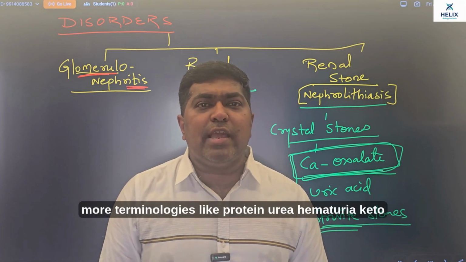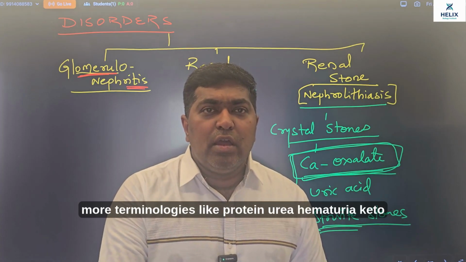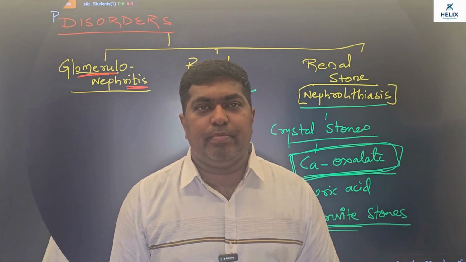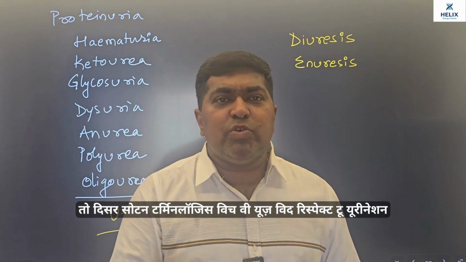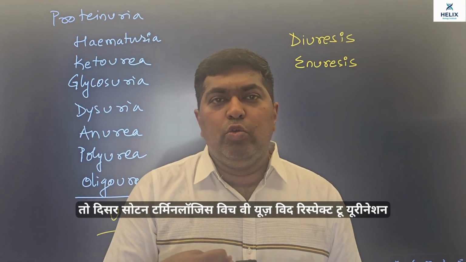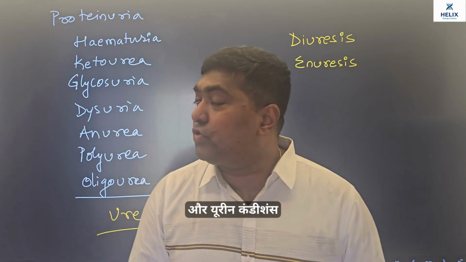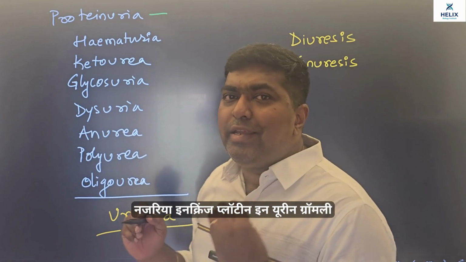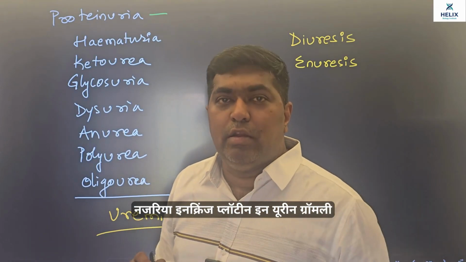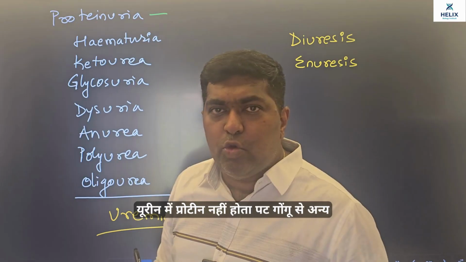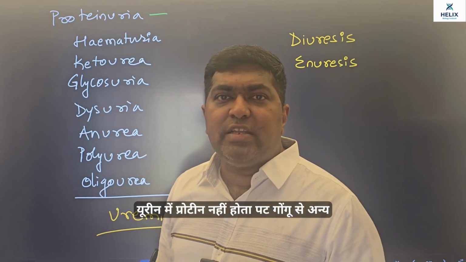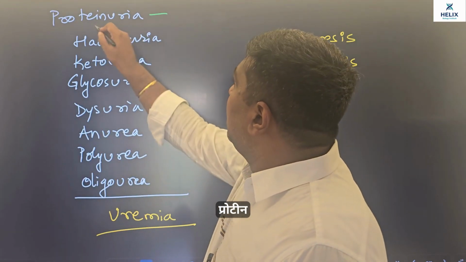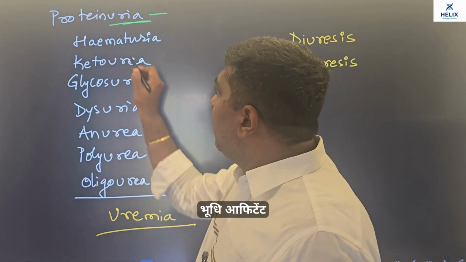Few more terminologies like proteinuria, hematuria, ketonuria, glycosuria. Let us understand them. So these are certain terminologies which we use with respect to urination or urine conditions. Like we already spoke about, proteinuria, increased protein in urine. Normally urine में protein नहीं होता, but अगर glomerulonephritis जैसी condition, renal failure जैसी condition है, uncontrolled diabetes जैसी condition है, protein will be found in urine.